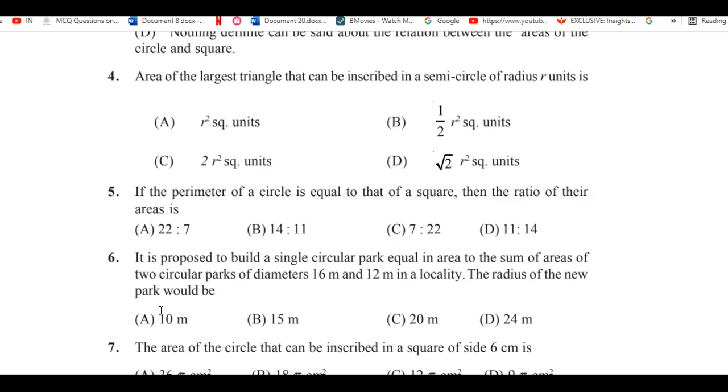This is a very simple question. Please do this one. This is a very easy question. Okay.